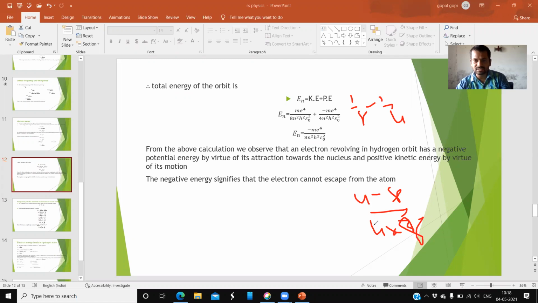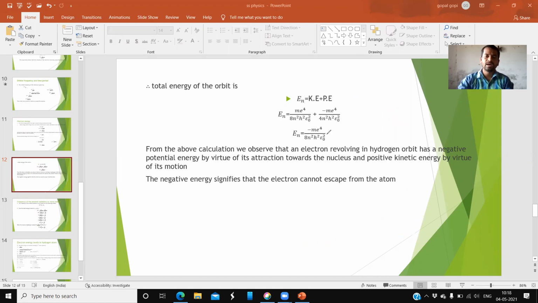So 4 minus 8 is 4, by 4 into 8. This 4 gets cancelled. What is the remaining? See, 1 by 8. So that is the reason why 8 has come, and the remaining are all same. So that is why no need to do it.